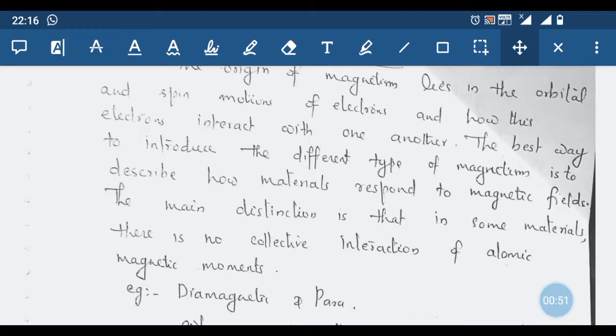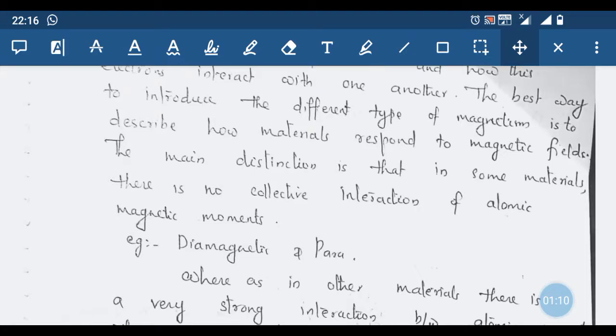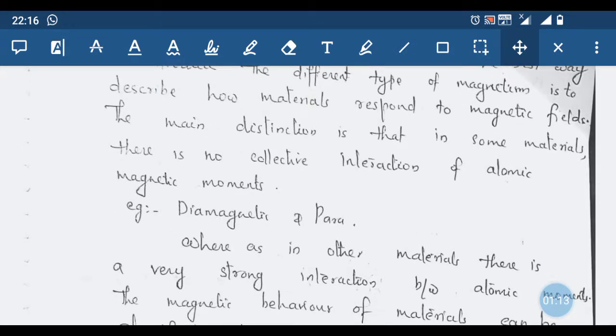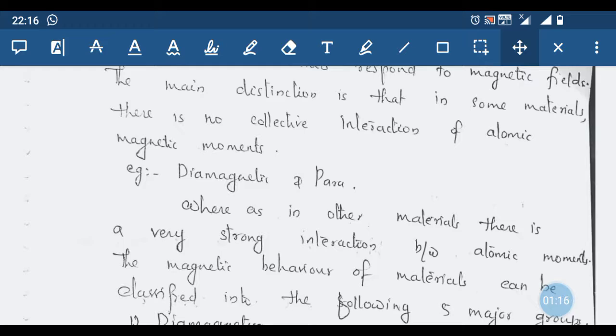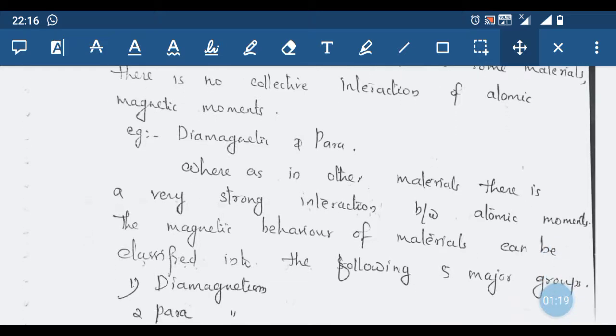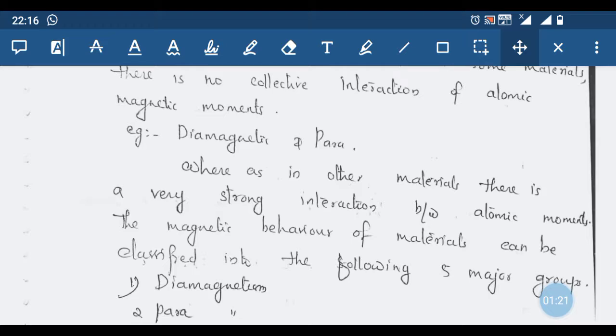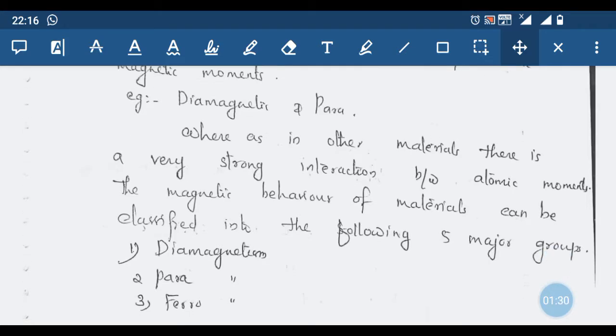Depending upon the way in which different materials respond to a magnetic field, we can introduce the different types of magnetism. The main distinction is that in some materials there is no collective interaction of atomic magnetic moments. In certain types of materials there is no collective interaction of atomic dipole moments, and such substances are called diamagnetic and paramagnetic. Whereas in other types of material there is a very strong interaction between atomic moments, and the magnetic behavior of materials can be classified into the following 5 major groups.